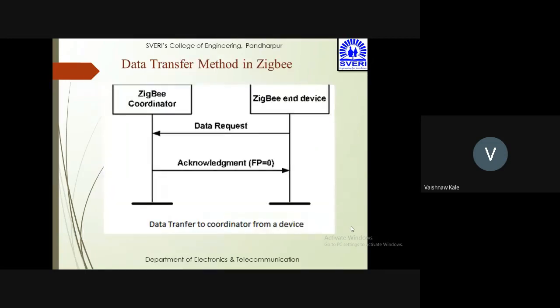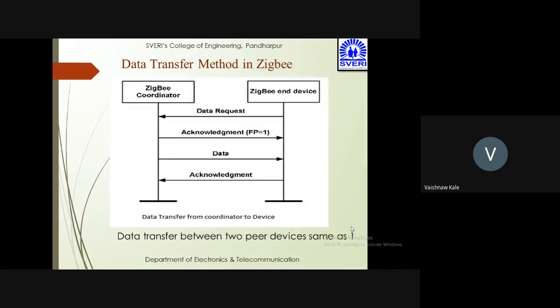So now these are the data transfer methods in Zigbee. You can see Zigbee coordinator and Zigbee end devices. When a Zigbee end device sends a data request, the Zigbee coordinator acknowledges it by sending a bit called FP equal to 0. So this is the data transfer to the coordinator from the device.